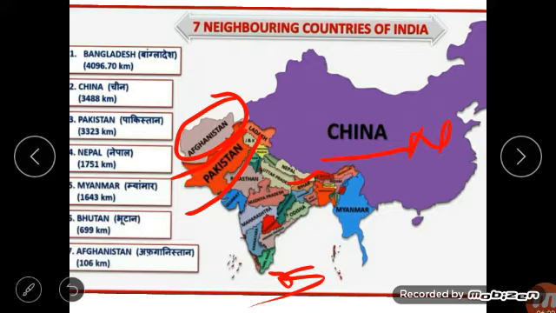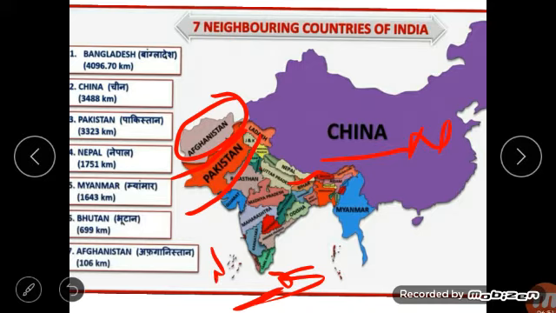Sri Lanka is located in the southeast of India. Here is the southeast of India and Sri Lanka is located here. Sri Lanka is separated from India by the Palk Strait and the Gulf of Mannar. You can see Sri Lanka in your book also, but in this video also I will show where is Maldives, where is Palk Strait. Here is Maldives, okay, and Palk Strait.